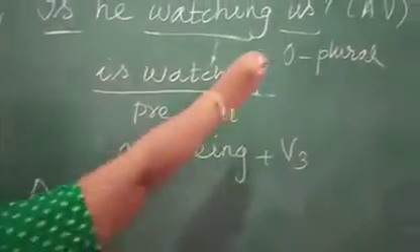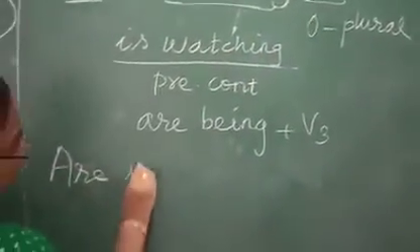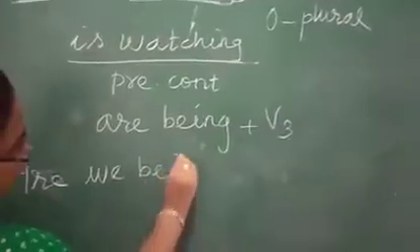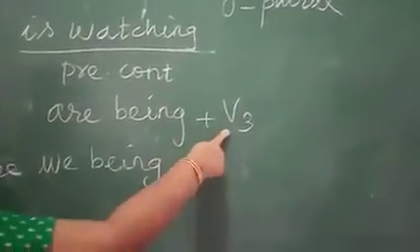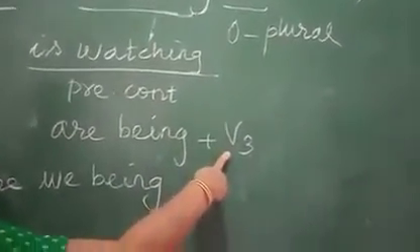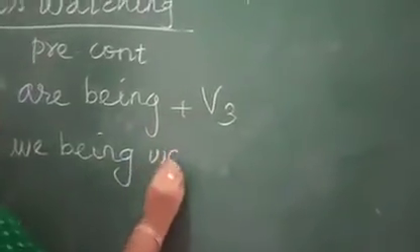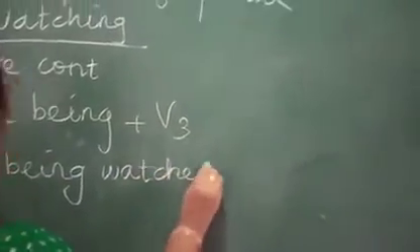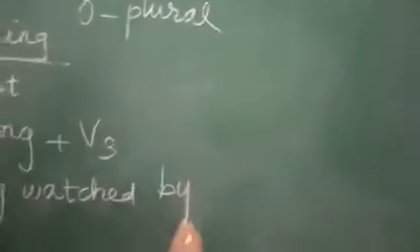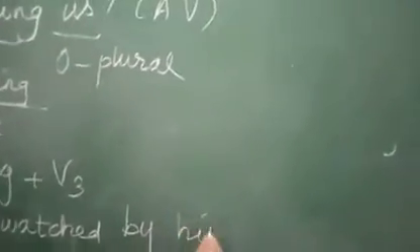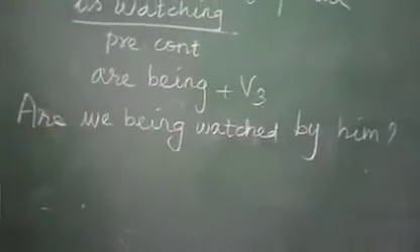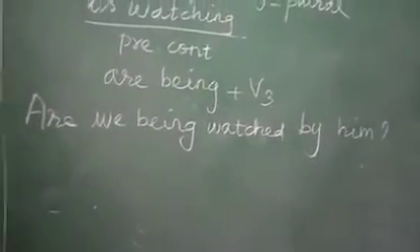Us changed into what? We. Are we being, then V3: watch, watched. Are we being watched by him? Understood, Amma? We will work out two more.